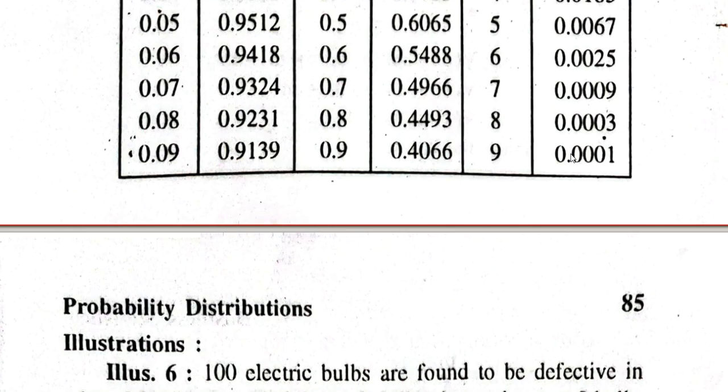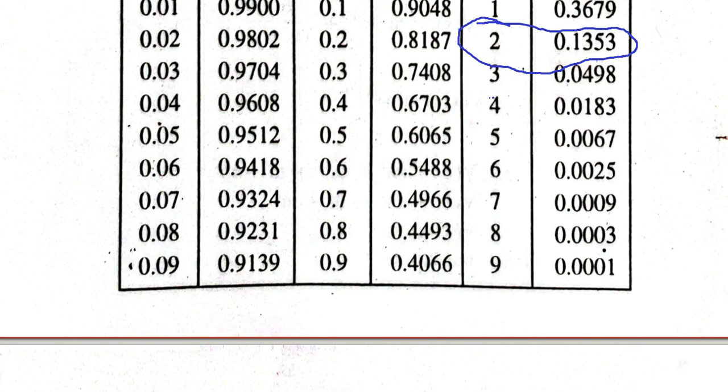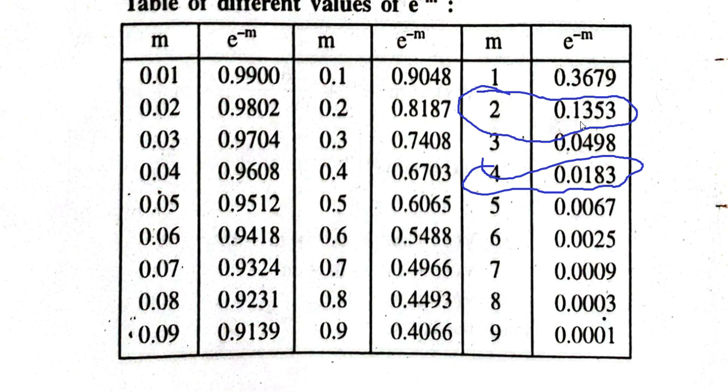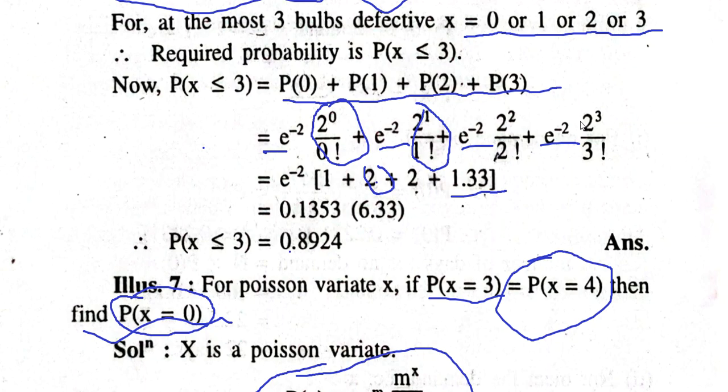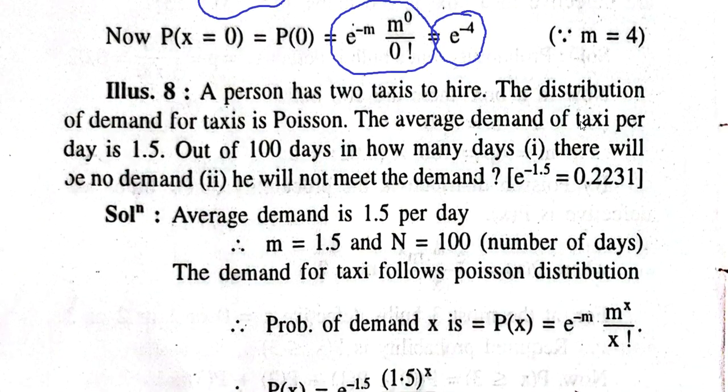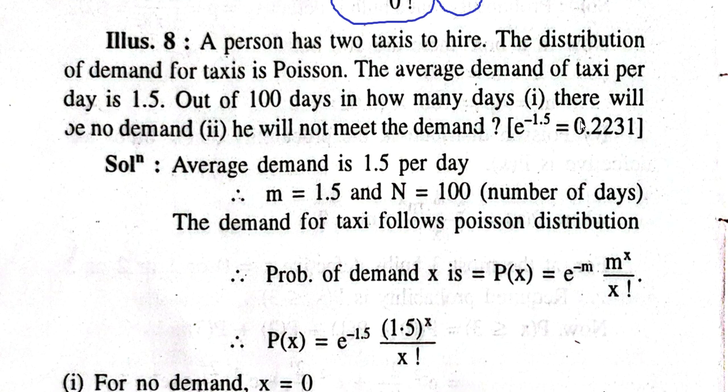For this, you can also use the table value for the answer. m equal to 4 gives 0.0183. This is the value of e raised to minus m for m equal to 4. So using this table, I am getting this answer. Now let us move to the next example.